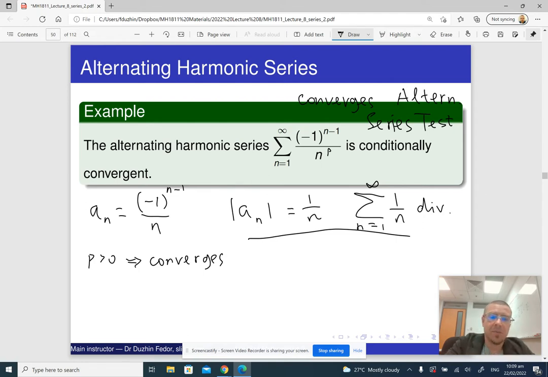At the same time, if p is bigger than 0 but less than or equal to 1, then if we put the absolute value in front of it, we get just the non-alternating p-series, and the new series of absolute values is going to diverge, which means that the original series converges conditionally.